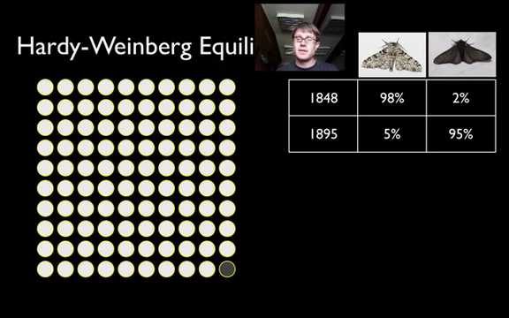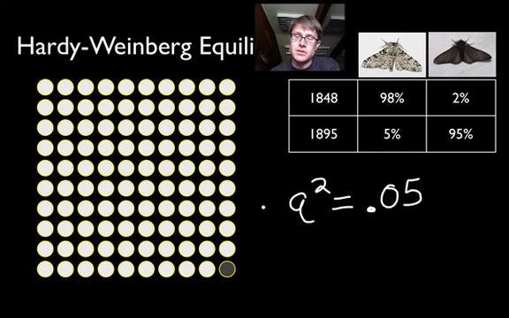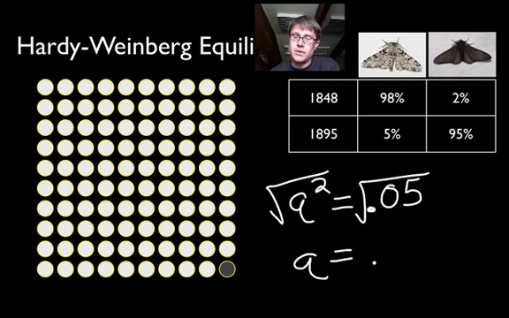If we check back in the next 50 years, we find that the population has changed quite a bit, or it's evolved quite a bit. It's almost reversed. Now we have 5% of those that are of the light appearance because they were being preyed on by birds, and 95% are of the dark appearance. Let's see what happened to the actual allele frequency. We know that q squared at this point is not 0.98, it's actually 0.05. If I take the square root of that, q now equals roughly 0.22.